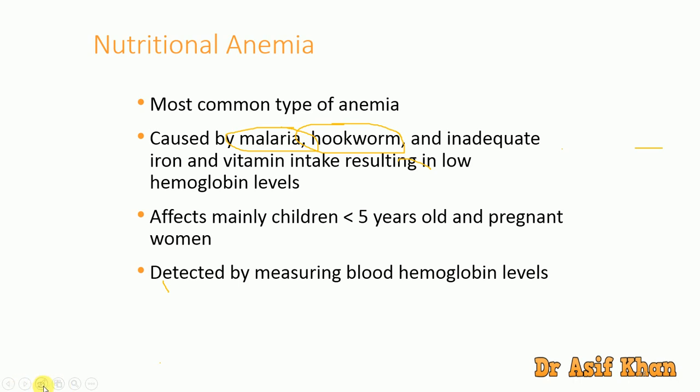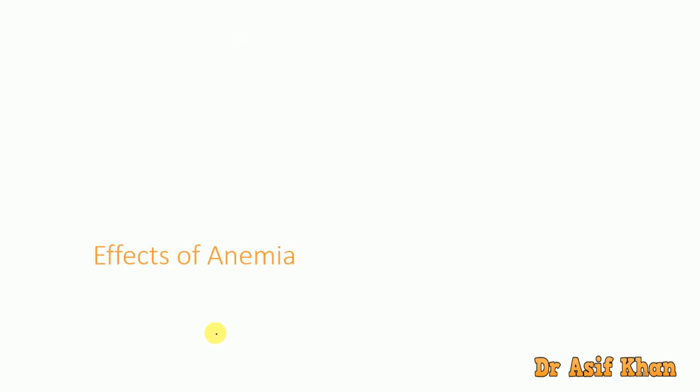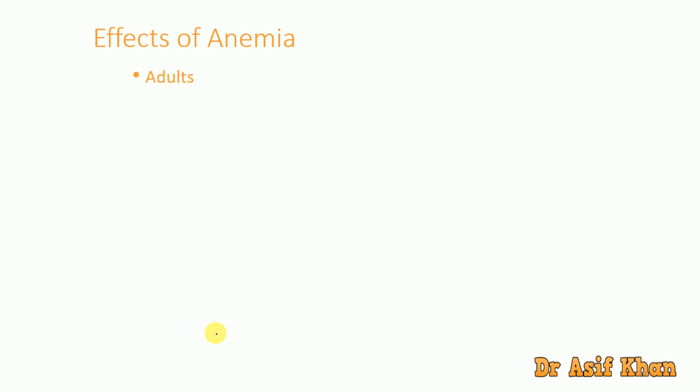So this is about nutritional anemia. Then, going to the effects of anemia. What will nutritional anemia cause if somebody has it? It causes, in adults, reduced work capacity.